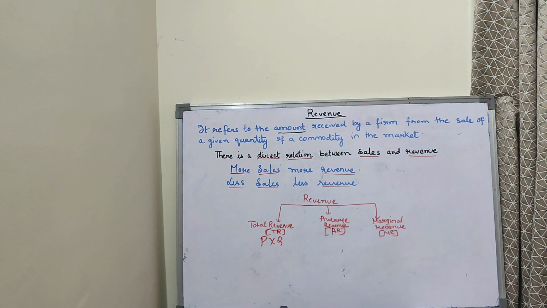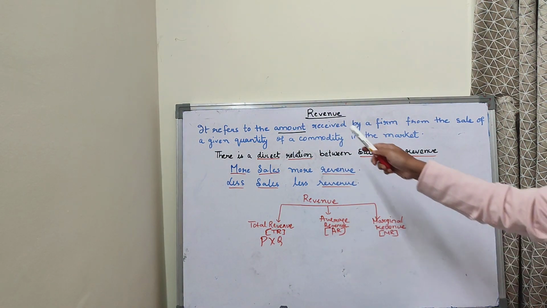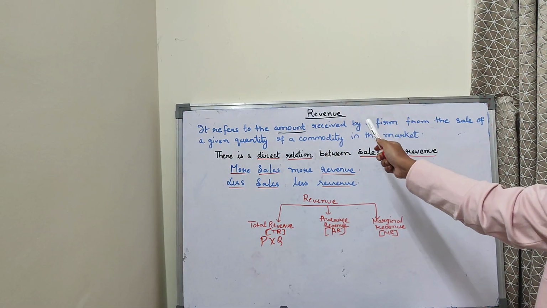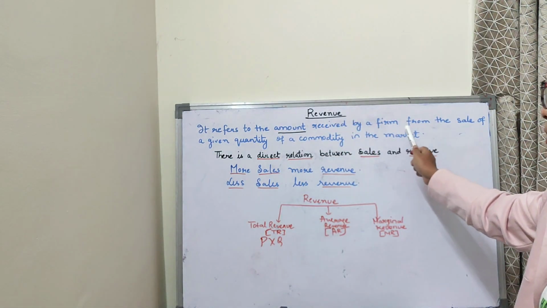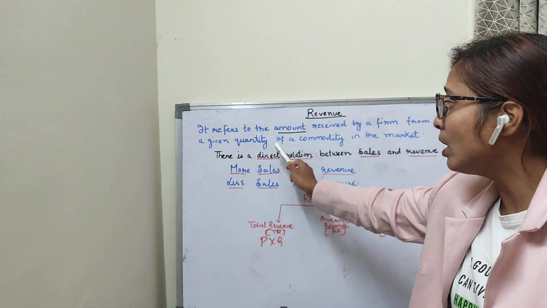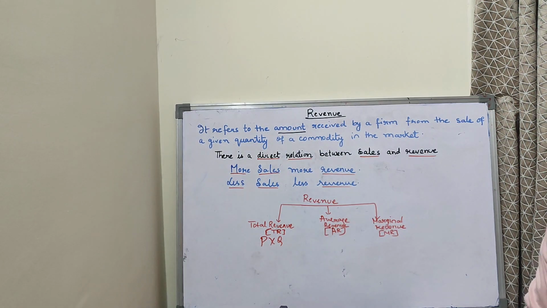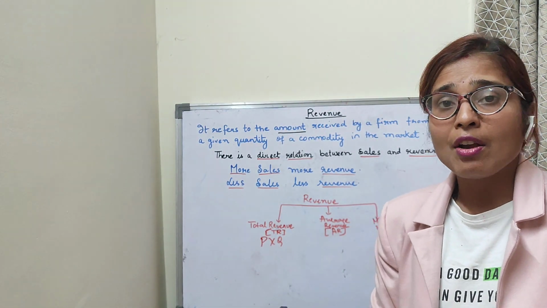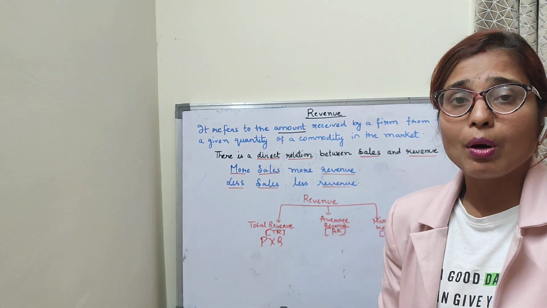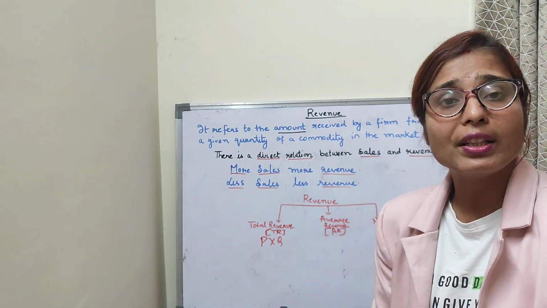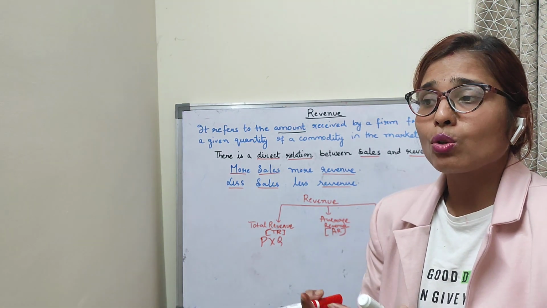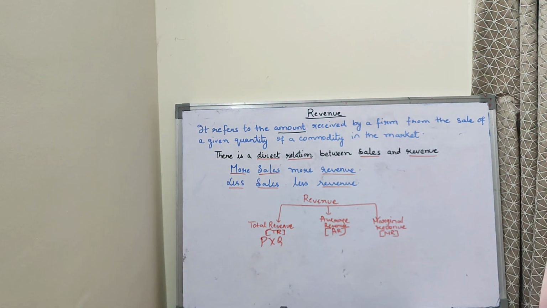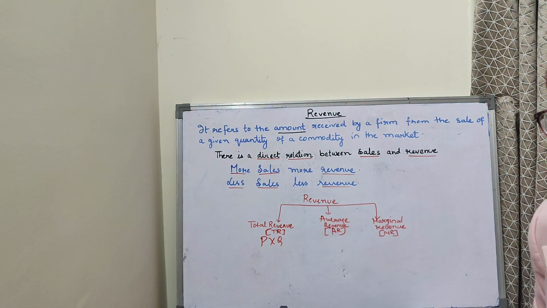Coming to the definition, it refers to the amount. Amount means the money. So it refers to the amount received by a firm from the sale of a given quantity of a commodity in the market. Given quantity of a commodity, I can say toys: when a firm is producing toys, he will go in the market and try to sell it. So by selling any commodity, whatever a firm is receiving, the money is known as the revenue. I hope it is clear.